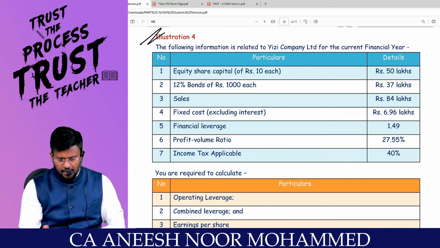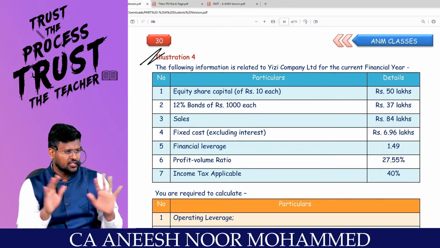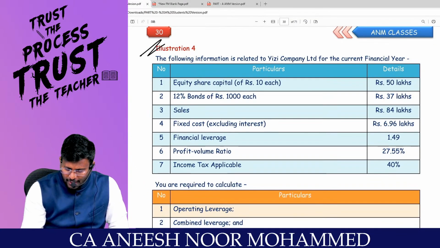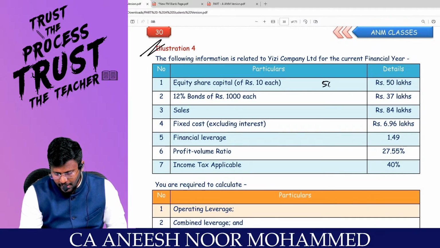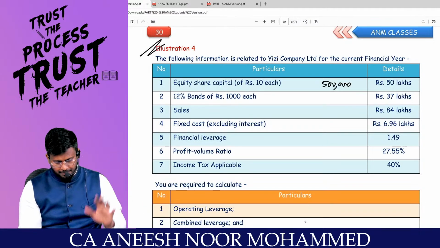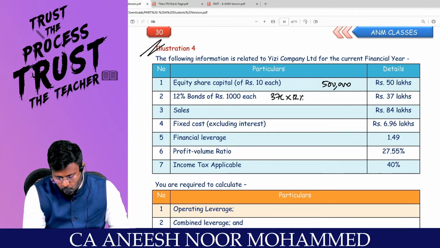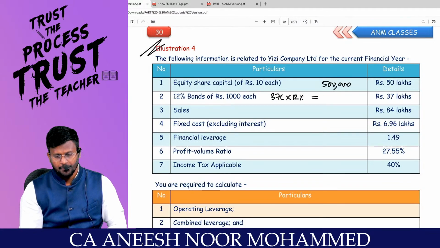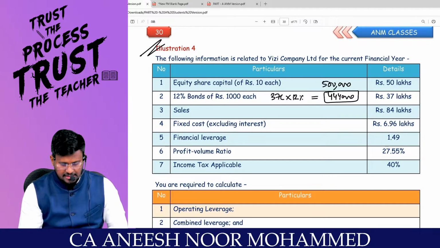Following information is relating to UE Company Limited for the current financial year. Equity share capital, how much? 50 lakhs. So 50 lakhs divided by 10 means 5 lakhs is the number of equity shares. This I need to find out the EPS. 12% bond of 1000 each, total 37 lakh. So 37 lakh into 12% comes to 4,44,000 is the interest. Sales 84 lakh given in the question.